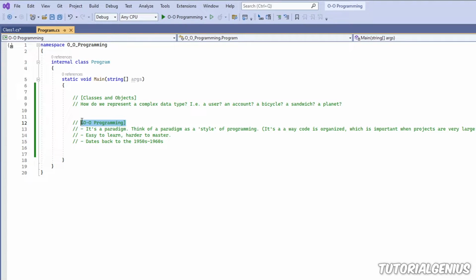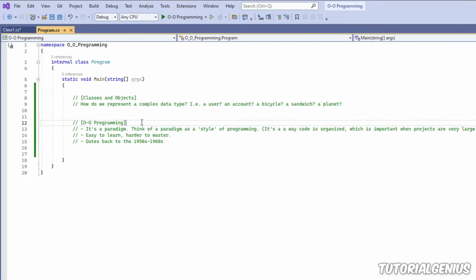So OO programming is a very big, very complicated subject. I could bore you with all the ins and outs of it right now, but I don't think that's a good way of learning OO programming. I think the best way of learning is to deal with real-world examples and actually go through it with working examples. Do you remember the movie Karate Kid, where Daniel LaRusso is painting the house, painting the fence and sanding the floor? Secretly he was learning all of this karate, but not really knowing why. And then at the end, Mr. Miyagi said, "Okay, now test your skills. Show me paint a fence."